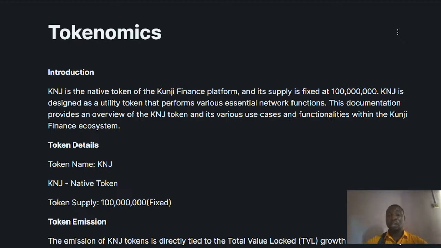You can just partake in this airdrop that is currently out there in the market space. All these are important points that we need to take note of.